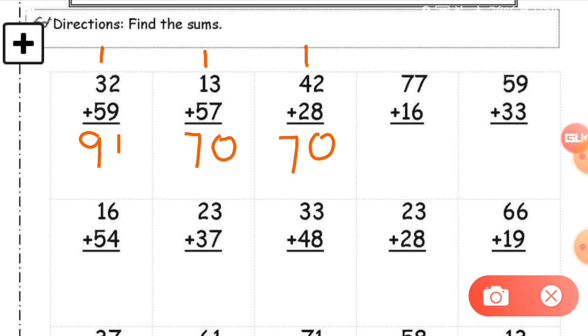Okay students, please count in your book. 7 plus 6 is equal to how much? Tell me, write down in the corner of the book and check which number will come at the ones value. 3, because 7 plus 6 is equal to 13 and 3 is at the ones place.